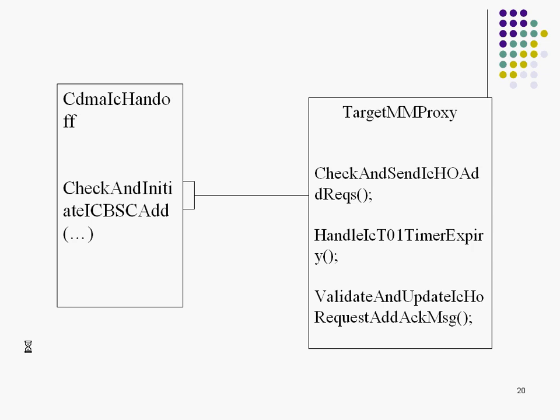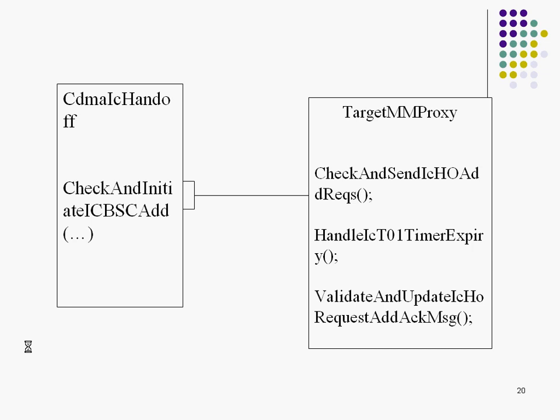Now the application which is running over here has a target proxy object, which actually represents this MM. A source can talk to 4 different MMs, so there can be a maximum of 4 target proxy objects. So these classes, these objects, are basically representing the other MM to which the leg can be added.